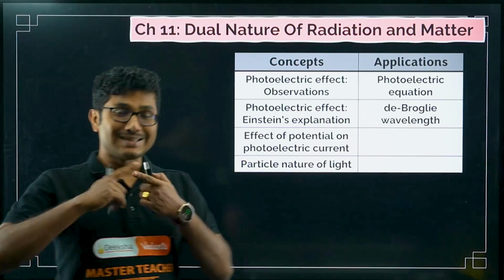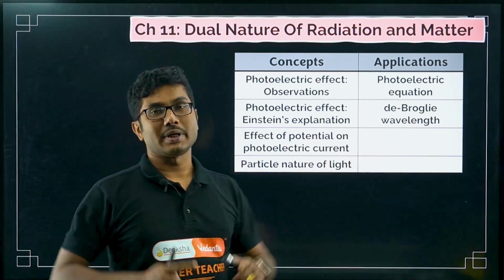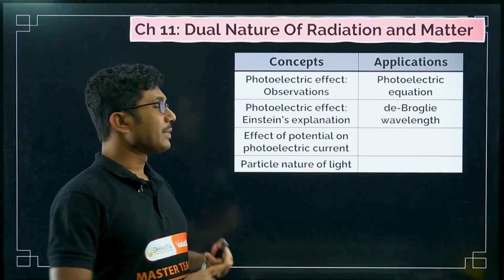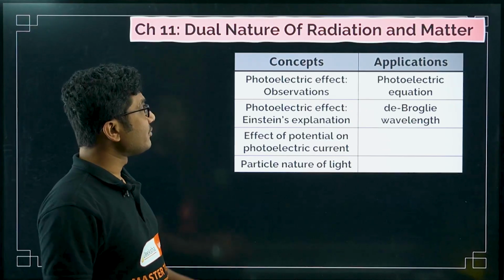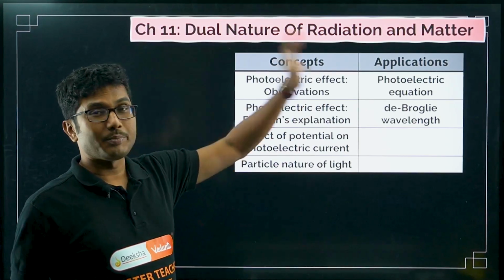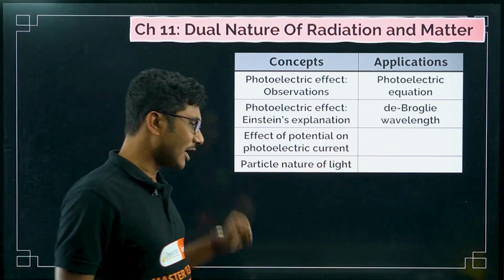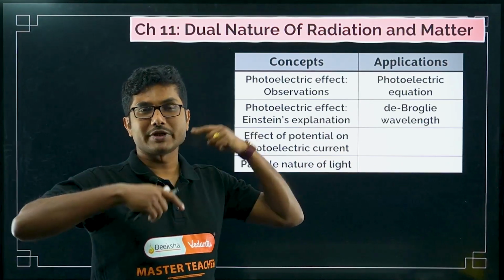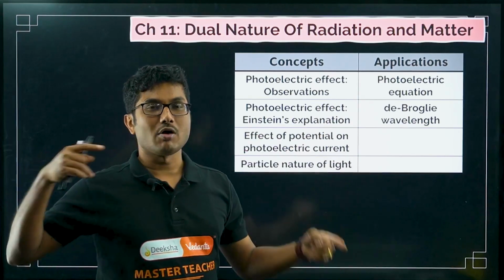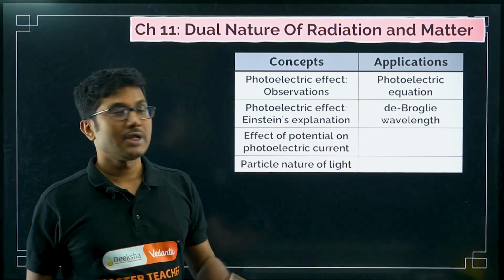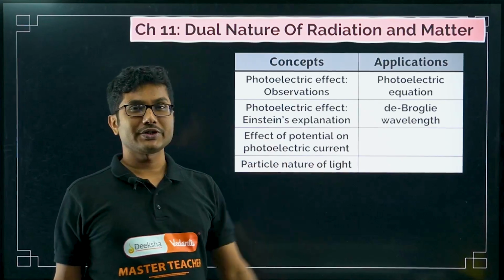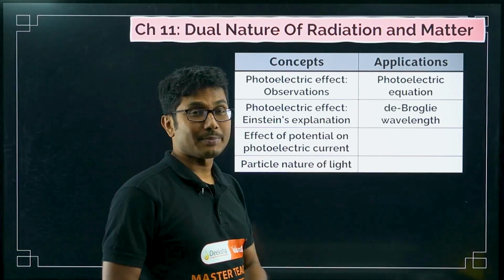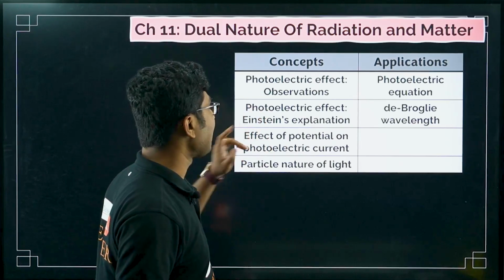This chapter is a simple, easy, scoring chapter. That's why I recommend this chapter to all the students. As you see, there are no super important derivations coming from this chapter. Yes, a 5-mark question comes, but 5-mark questions are split-type questions: 1 mark plus 2 mark plus 2 mark, or 2 marks plus 3 marks. So these are all small questions. You can check my Brahmastra series, where I have properly explained all the important concepts from this chapter.